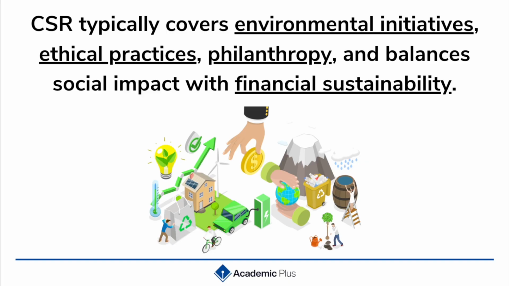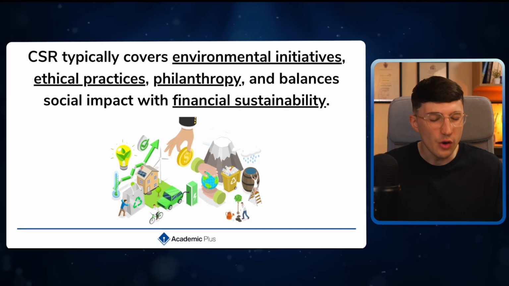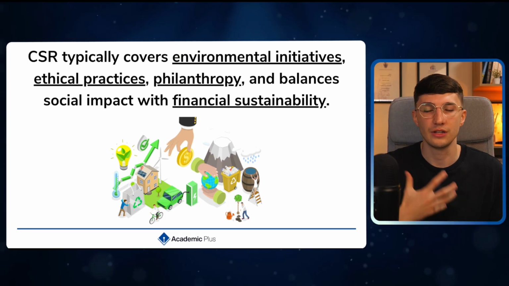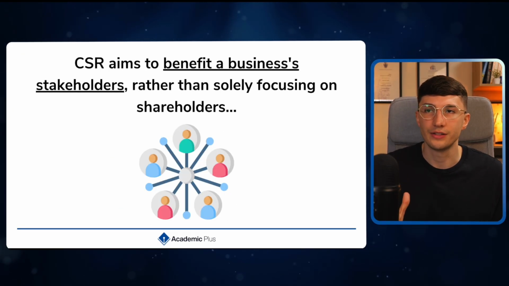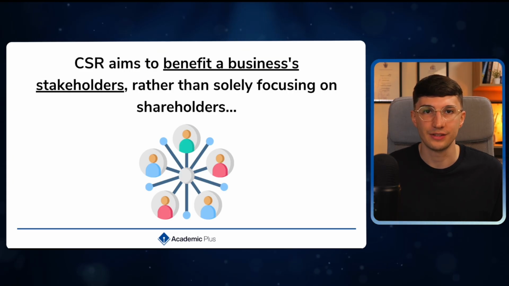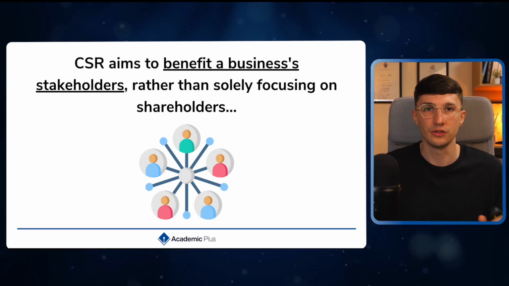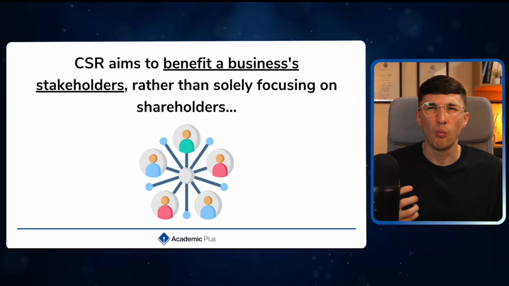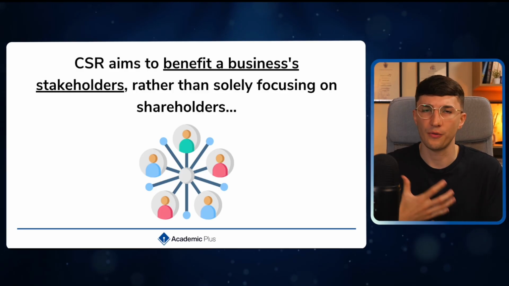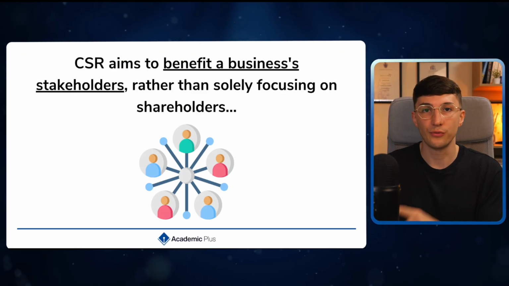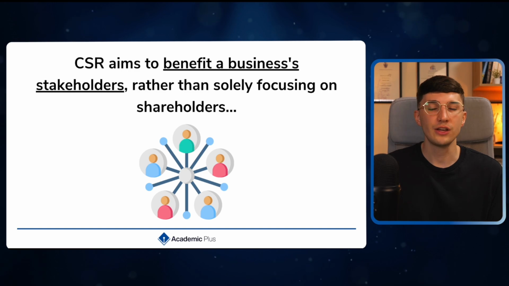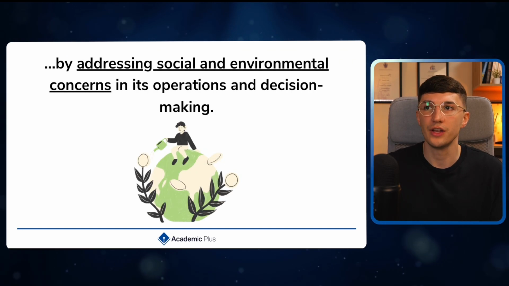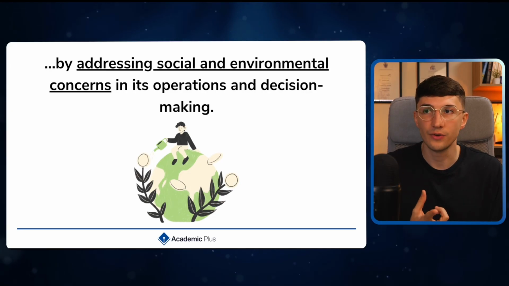So essentially, your business, it behaves like a good citizen. It goes above and beyond what is legally required of them, but they're still trying to be financially sustainable. Now, the aim with CSR is that we are trying to benefit all of the business stakeholders rather than just our shareholders. Now, after this, we're going to have a look at the shareholder versus stakeholder concept, where when we look at the shareholder concept, all about profit maximization, maximizing the wealth for our shareholders. But with the stakeholder concept, we want to benefit all of the business's stakeholders. And we do this by addressing our social and environmental concerns.